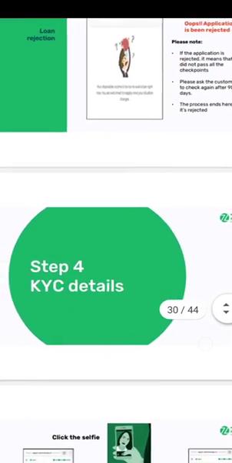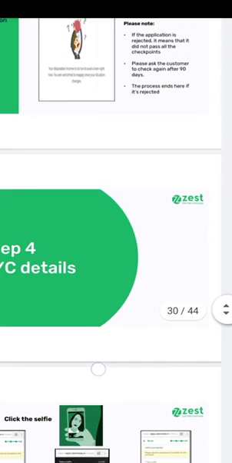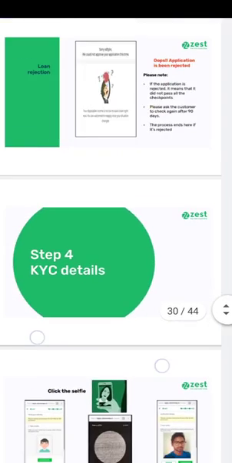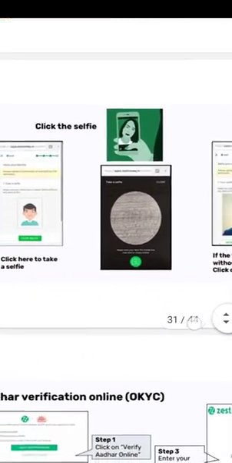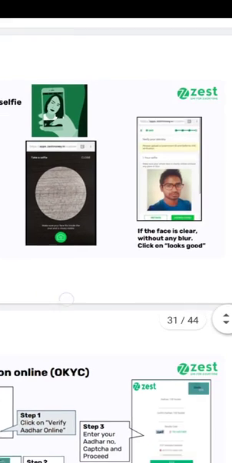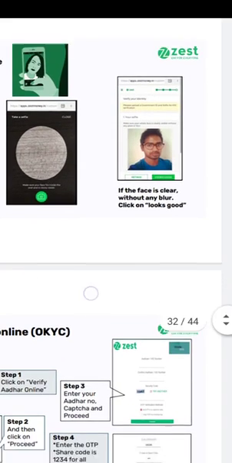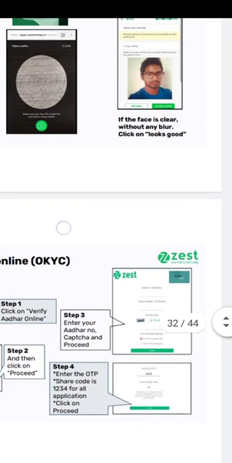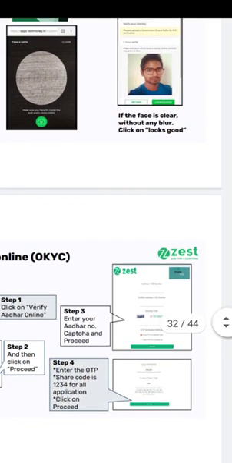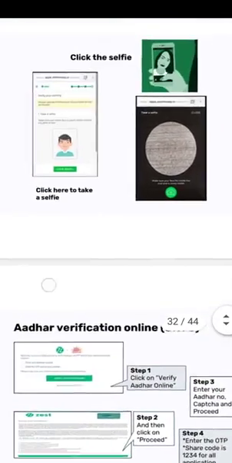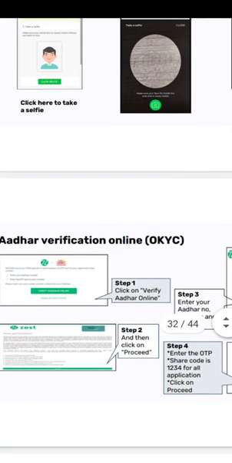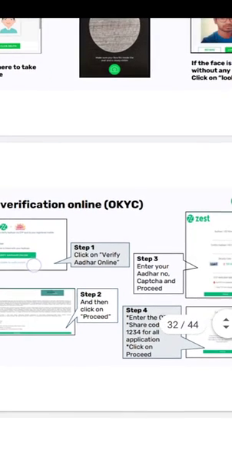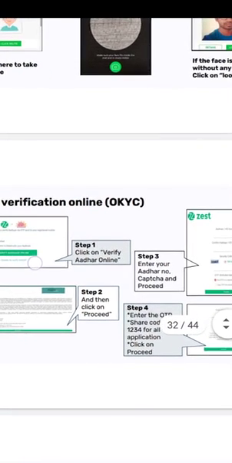Step 4, KYC details. If the loan is approved, then you have to upload the KYC details. You have to take your selfie and click. Looks good. If your face is clear, then you have to upload your Aadhaar. You can verify your Aadhaar online. For that, you have to enter your Aadhaar number, captcha, and proceed.